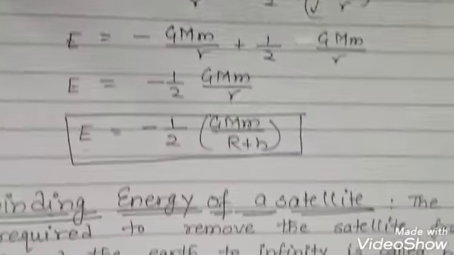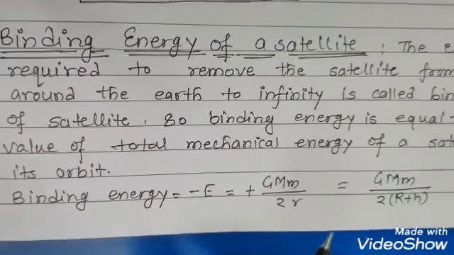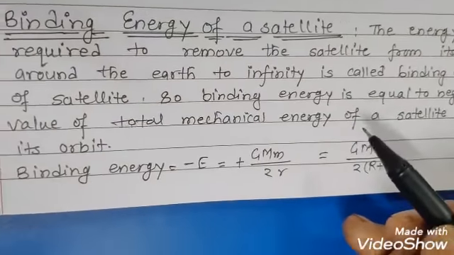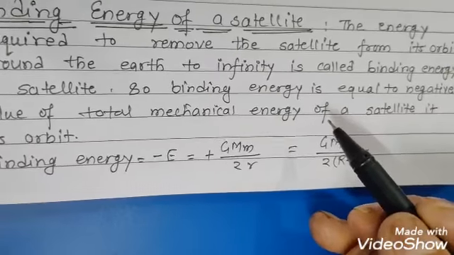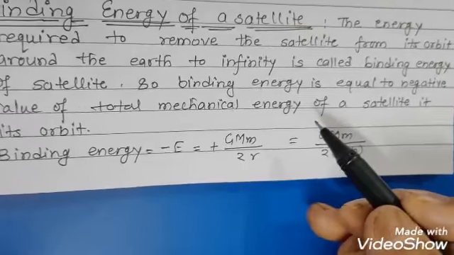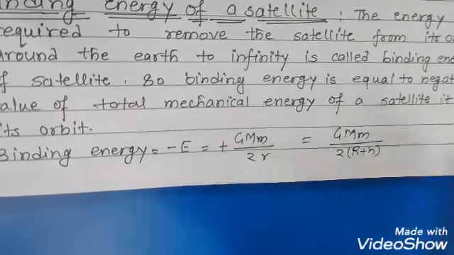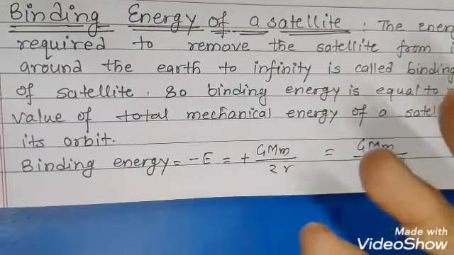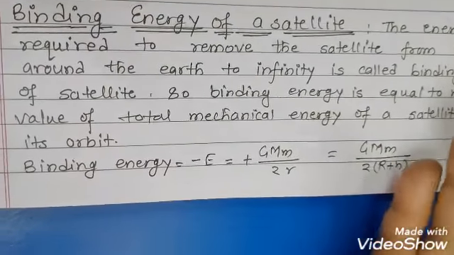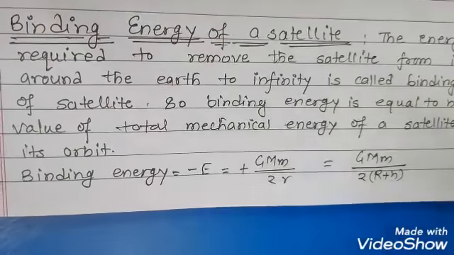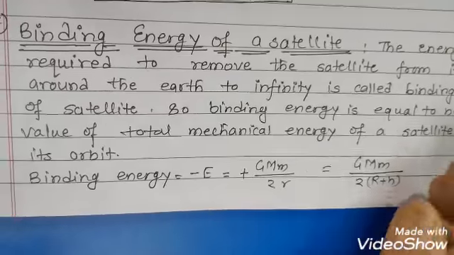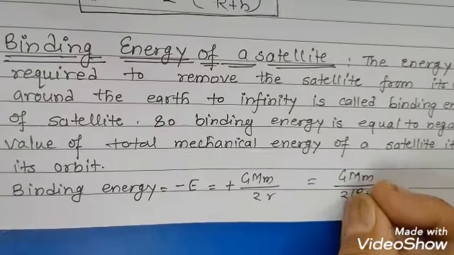Next we'll see the binding energy of a satellite. Binding energy of a satellite is what? The energy required to remove the satellite from its orbit around the earth to infinity is called the binding energy of the satellite. That means if we want to take any satellite out of its orbit, we have to provide some energy to that satellite to move out from the orbit, and that energy is called the binding energy.